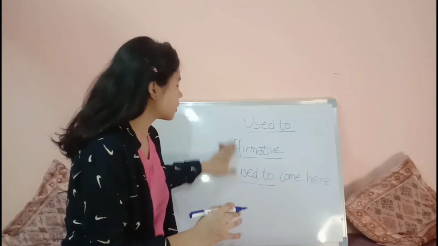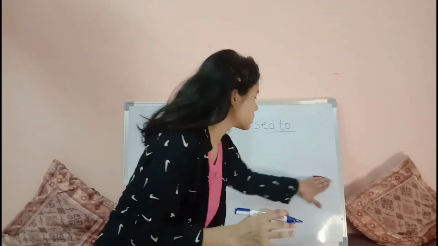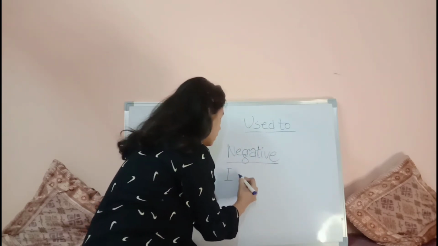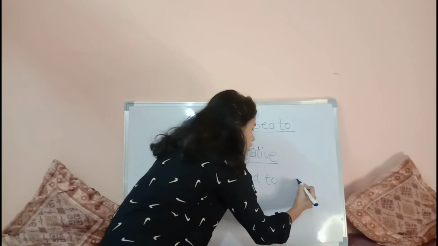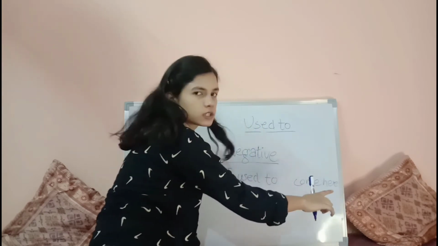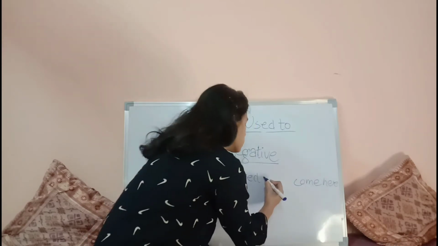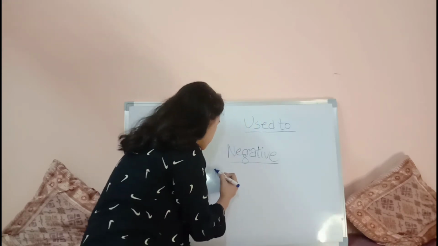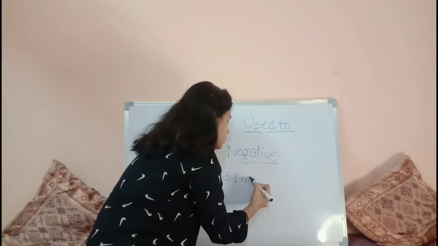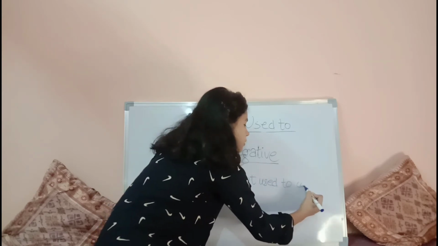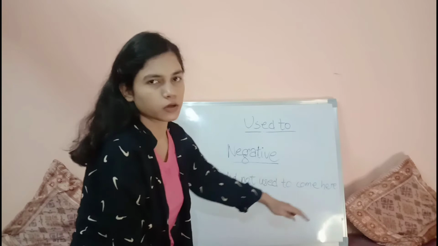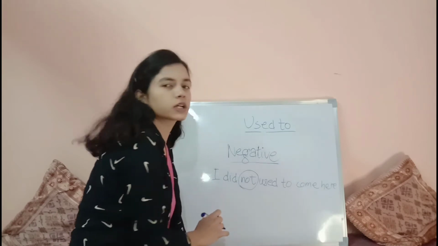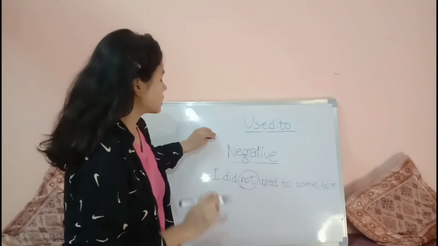But when I'm talking about a negative sentence, in a negative sentence we only add not. If I say, I used to come here, this is the general sentence. Negative sentence: I used not to come here. Or you can even say, I did not use to come here. मैं यहाँ नहीं आया करता था. So this is a negative sentence. Wherever you see there is a not in the sentence, it is a negative sentence. Okay. And there is a third sentence type.